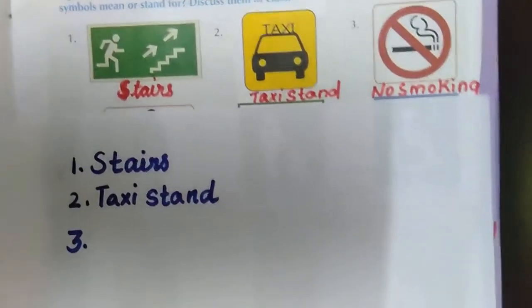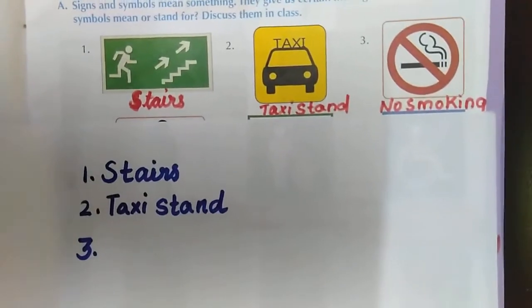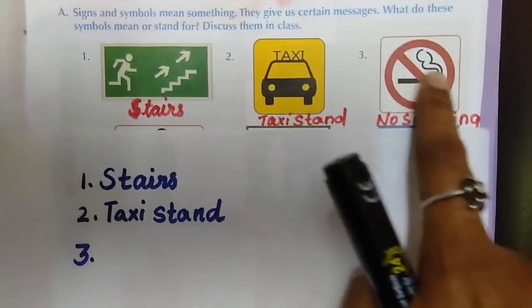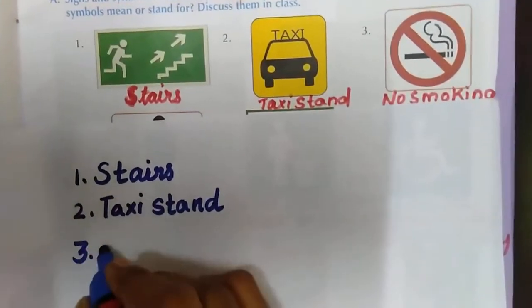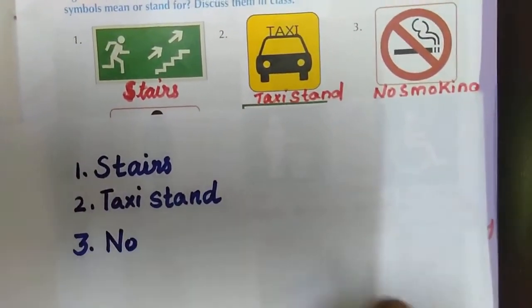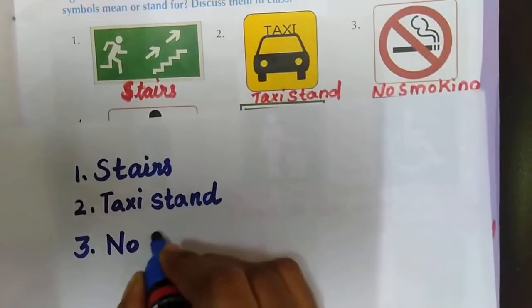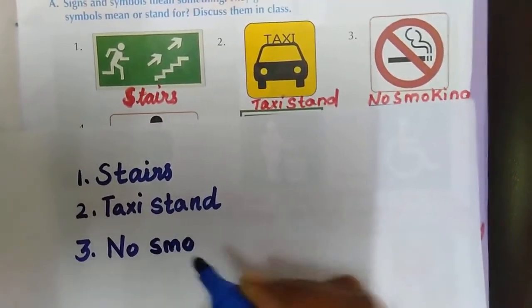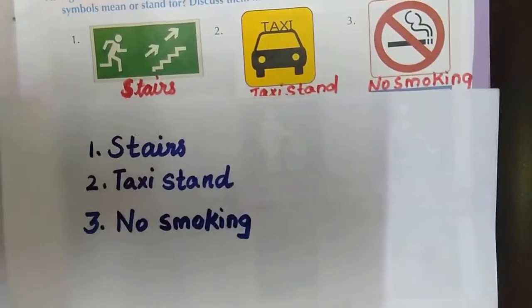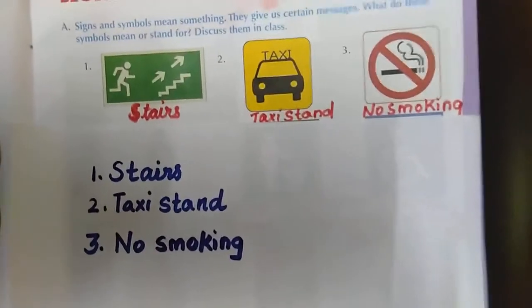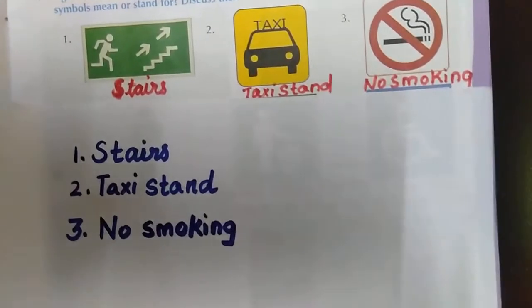This symbol represent no smoking. All of you write N-O. No. S-M-O-K-I-N-G. No smoking. So, first picture, stairs.